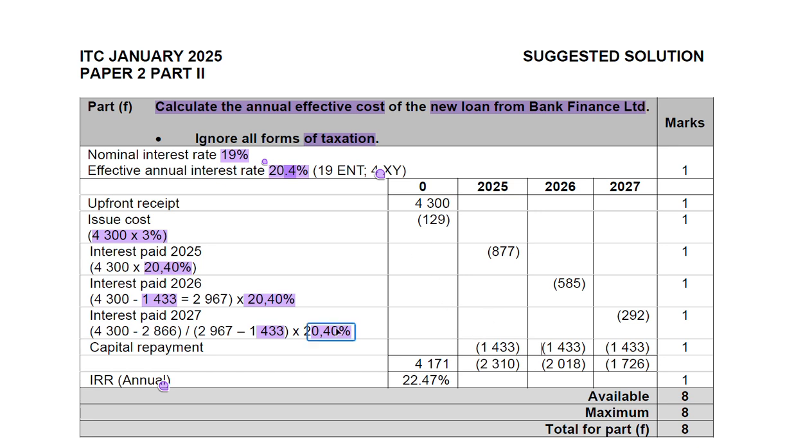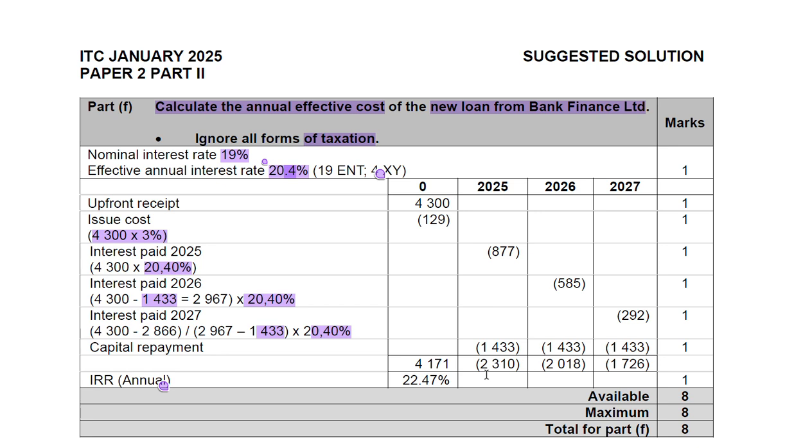And then we need to calculate the net of each period. If we look at year 0, we're going to have a positive net amount, because that's the year we receive the loan from the bank. Then we have 4171. In 2025, there will be no capital inflow. However, we need to pay the principal and the interest.